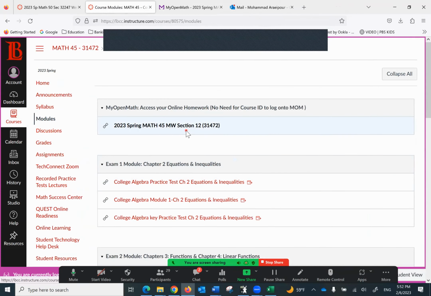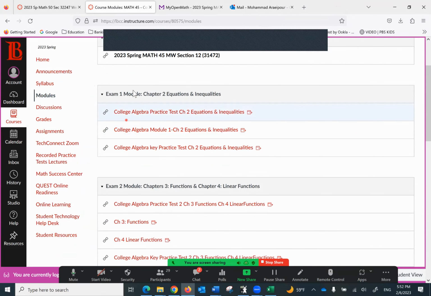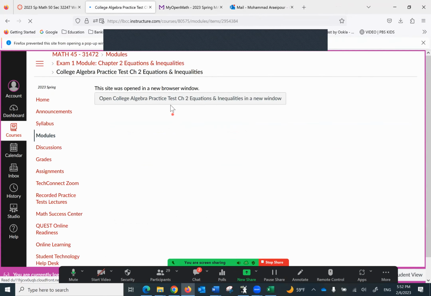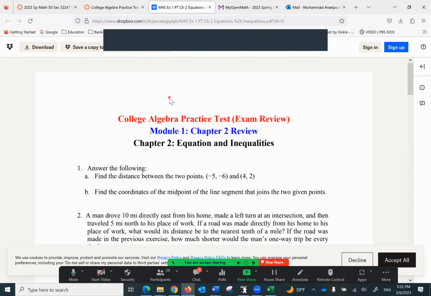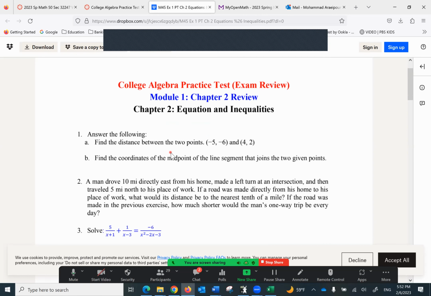So the first one we said is MOM, and the next one says exam one module. What do we find here? And the very first thing, why is it that the first thing is the practice test? Well, I believe it's important for students to know what's coming their way. So if I were you, I would either print this or just download it into my computer and spend 5 to 10 minutes reading it.